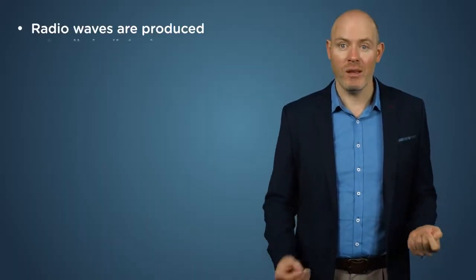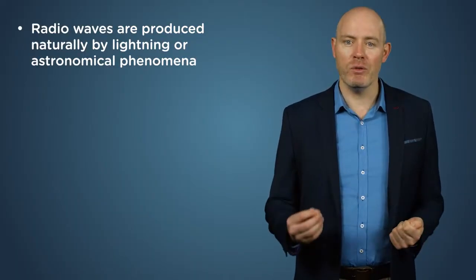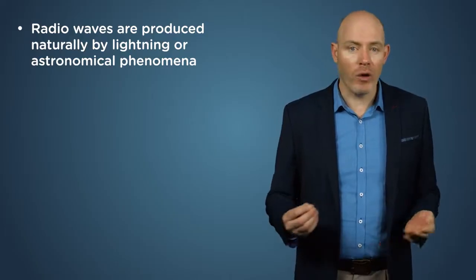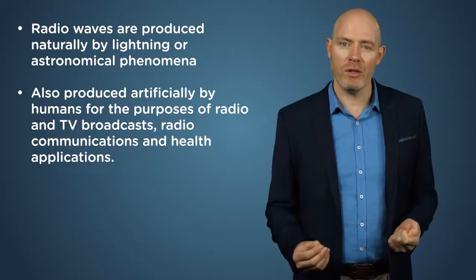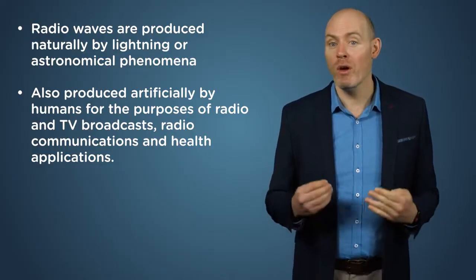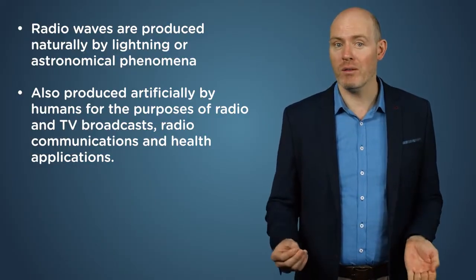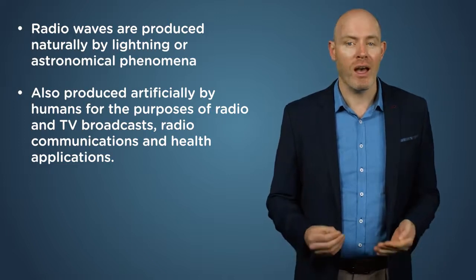So we've come to the end of this lecture. Today, we learned that radio waves are produced naturally by lightning or other astronomical phenomena. They are also produced artificially by humans for the purposes of radio and TV broadcasts, radio communications, and health applications. In the next lecture, we will be looking at the high energy end of the radio part of the spectrum, which is also known as microwave radiation.